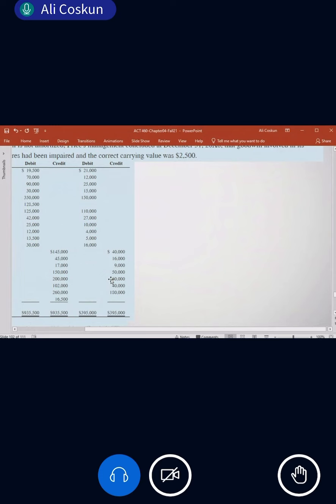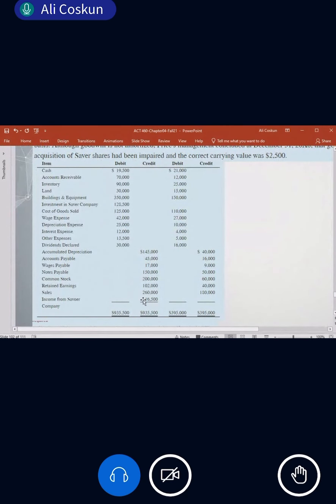5,500 plus 2,000, 7,500, correct? Total amortization. How much was the income? 24. If you deduct 7,500, you will get this number, you see? This is the net income, or actually income from subsidiary, net amount recorded by the parent. They don't record 24 here, you see? Previously, in chapter 2, it was the same as the net income, but now it is not because it's after adjustment.